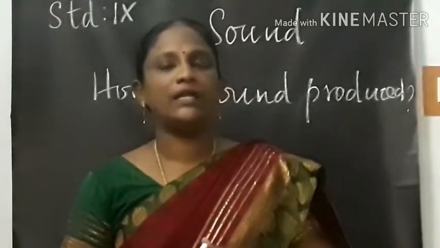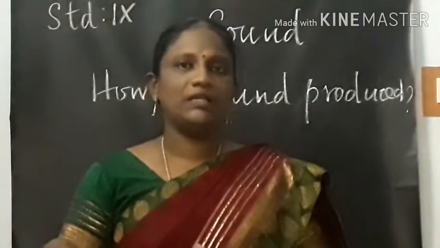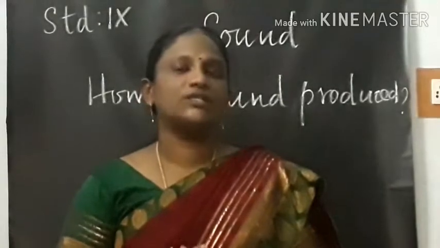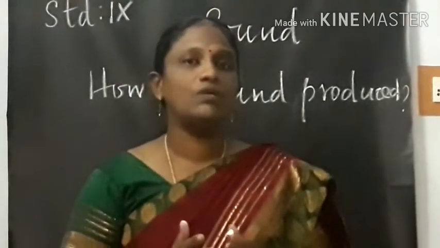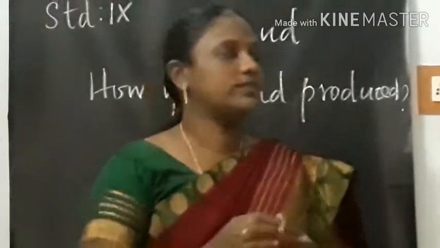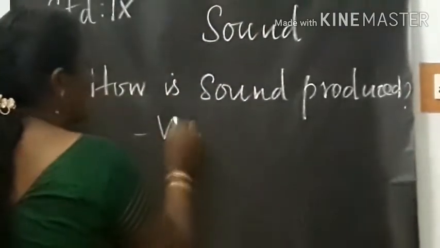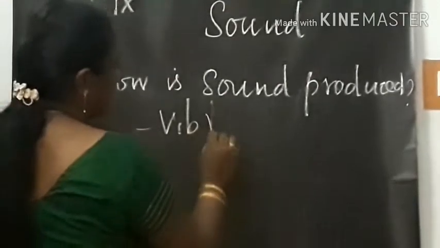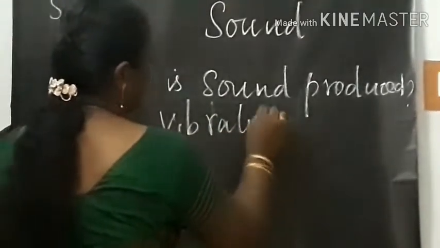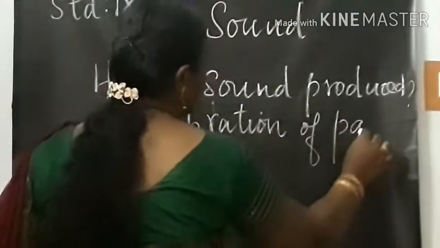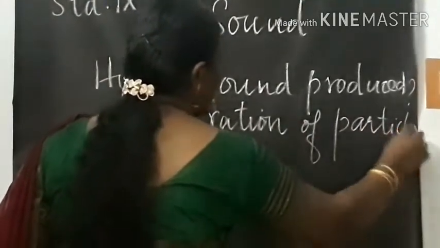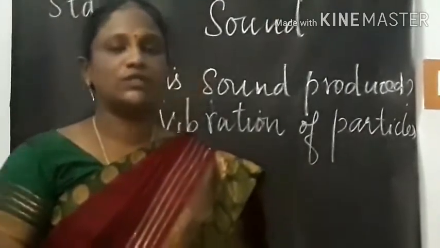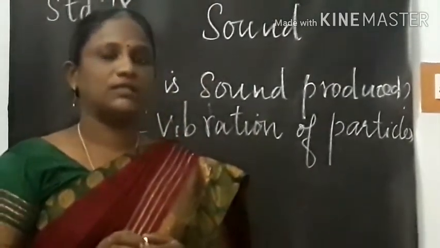The particles vibrate and this vibration will make the neighboring particles vibrate, and these particles will now make the other neighboring particles vibrate, and likewise the sound reaches our ears. So how is sound produced? Sound is produced by the vibration of particles.